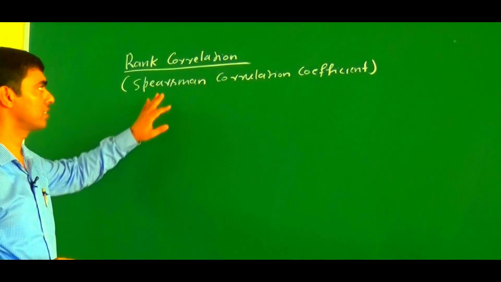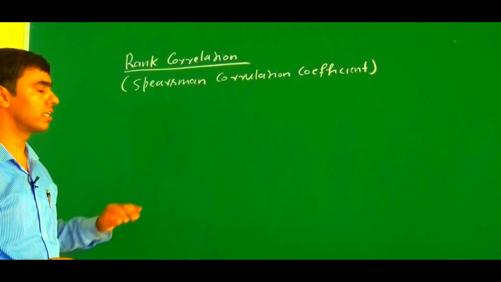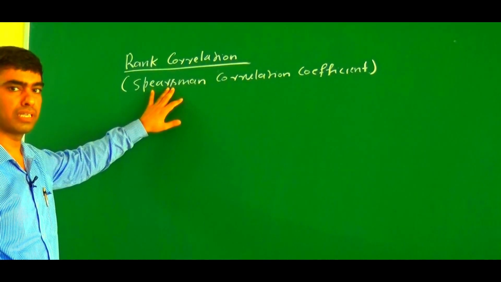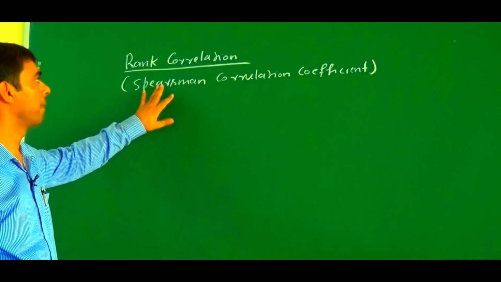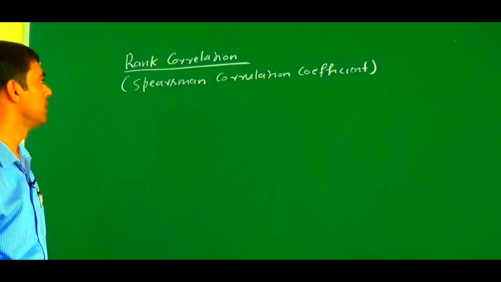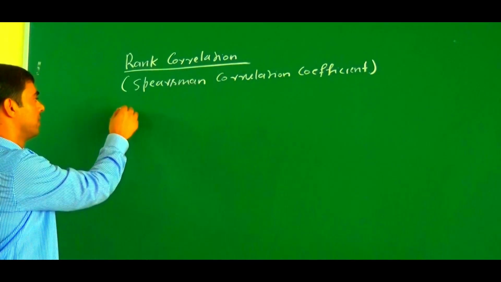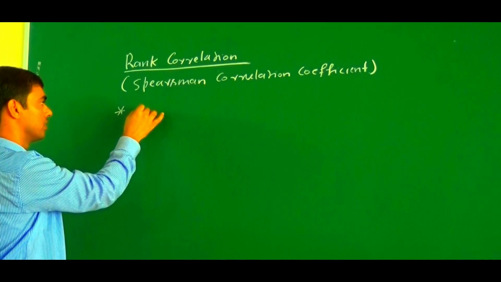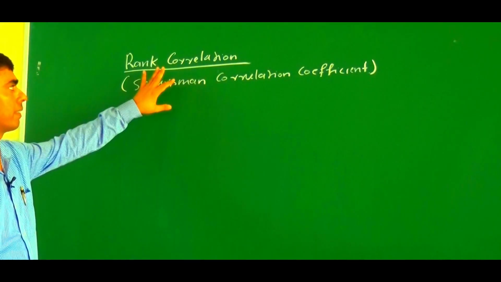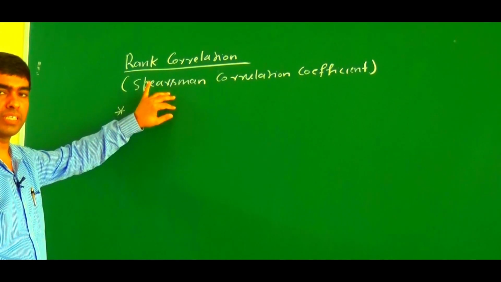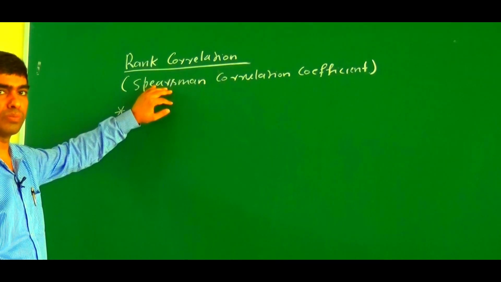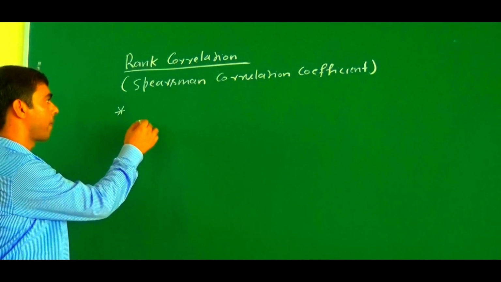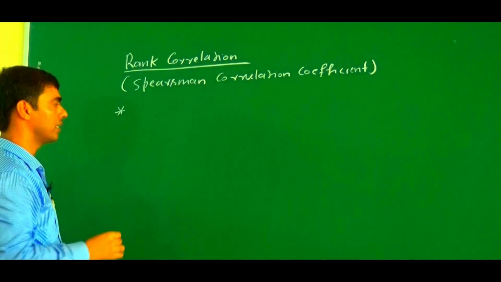In a previous lecture we discussed the Karl Pearson correlation coefficient. The Karl Pearson coefficient cannot be applied if the data is not normally distributed. Then in general we apply the Spearman correlation coefficient. In the case of rank correlation, whether the data is normally distributed or not, we are able to apply the rank correlation coefficient. So here, what is the concept of rank correlation?